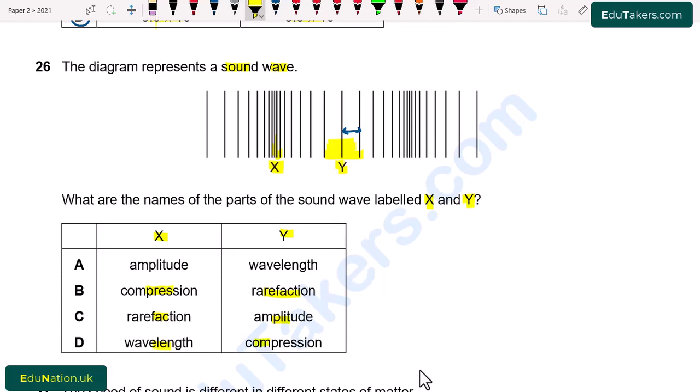So first of all, amplitude is the maximum displacement of a body. So here X is the region where the particles are closer to each other. It is compression.